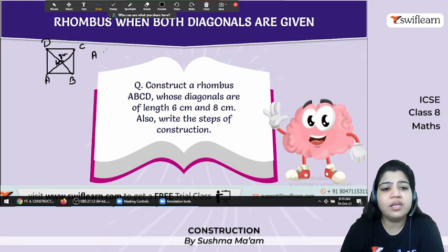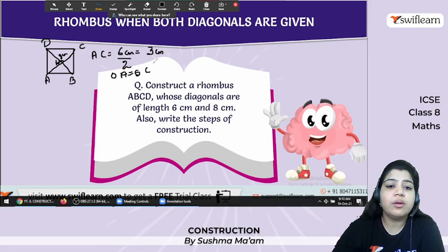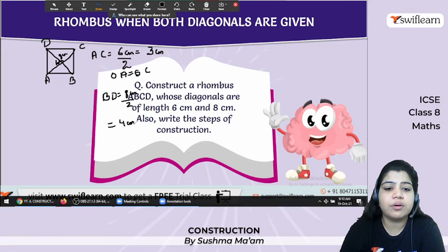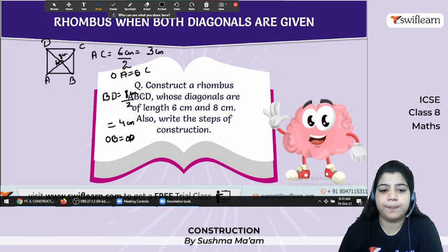So if AC is 6 centimeter, half of AC is 3 centimeter, means OA equals OC, that is 3 centimeter. Similarly, BD equals 8 centimeter. So half of 8 is equal to 4 centimeter. So OB equals OD, that is 4 centimeter.